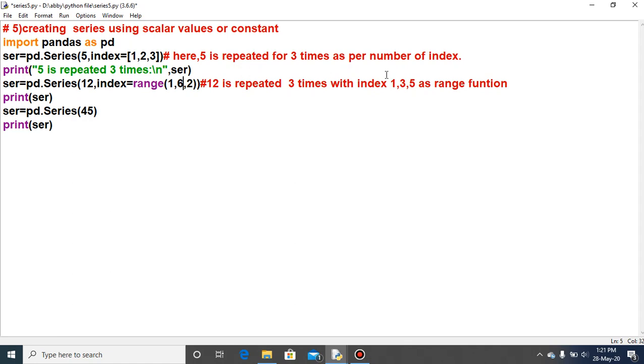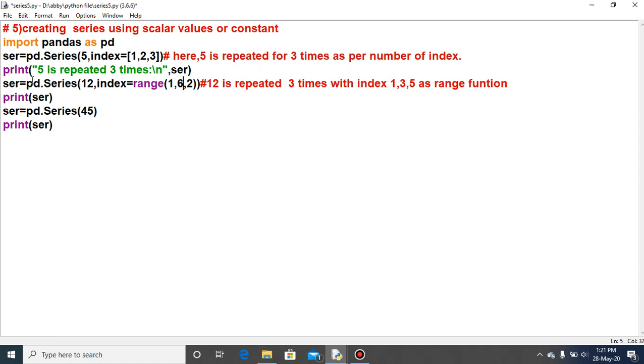So in that way 1, 3, 5 will be coming as index values. Clear? And the third series has only the scalar value given, no index. So I will not explain here what will be coming as an index. You can see the output and work out yourself why it is coming like that, the third output.